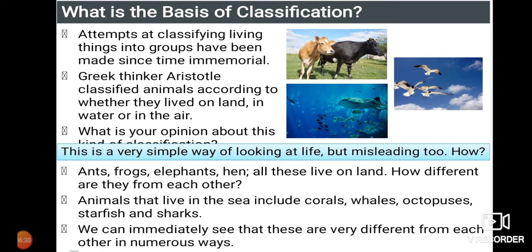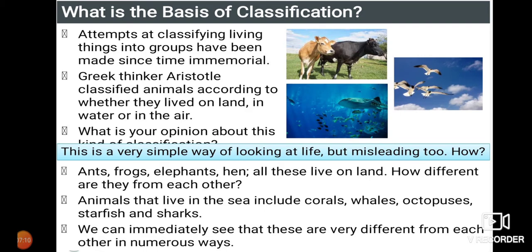Attempts at classifying living things into groups have been made since time immemorial. That means for a number of years we have had the concept of the contribution of scientists to the classification of organisms. A Greek thinker, Aristotle, classified animals according to the mode where they live. That is, some of them are land dwelling, some of them are water dwelling, and even some of them live in the air. So depending on land, water and even air, can we identify any organisms? No, isn't it?